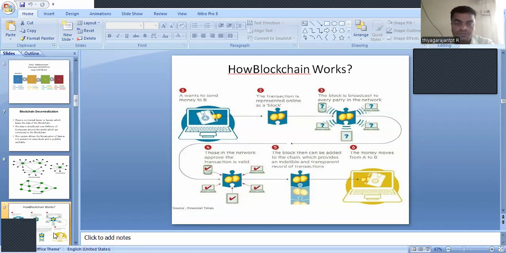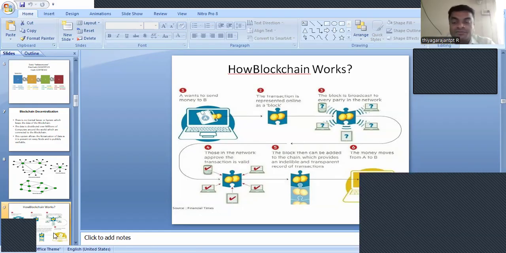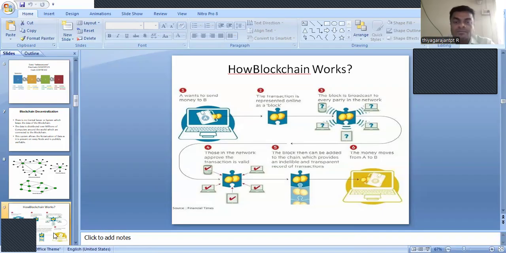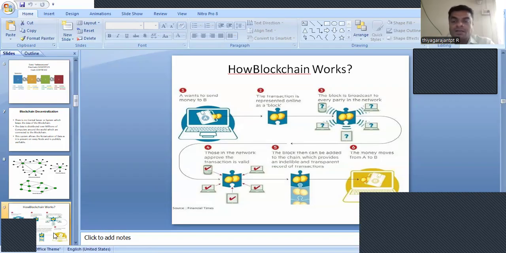So very simple. Everyone can view, everyone can approve, and everyone can check the transaction. Whoever it may be, the transaction will go from one to one. After that, the block is added to the chain, which provides an indelible and transparent record of all the transactions, and then the money can move from A to B after verification by all the participants present.